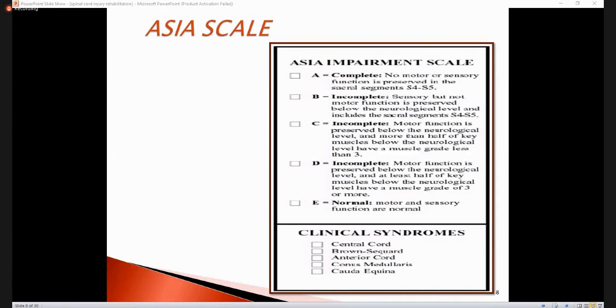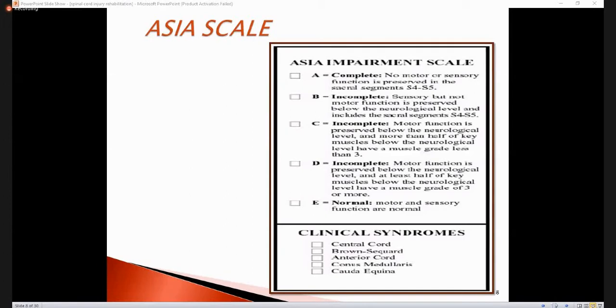Now for ASIA B, from ASIA B and below, it is all incomplete injury. In ASIA B, there is sensory function below the neurological level and in the sacral segments, S4 and S5, but no motor function below the neurological level. So in ASIA B, only sensory function is intact below the neurological level, but no motor function is preserved, while the functions at the sacral segments S4 and S5 are intact.